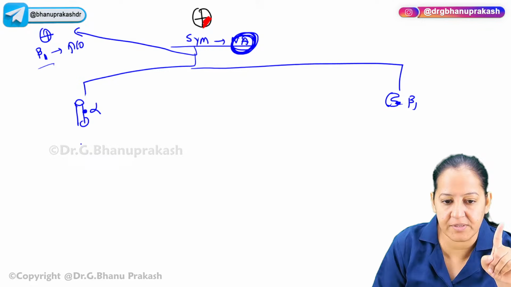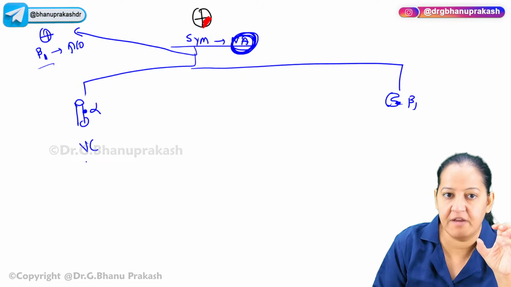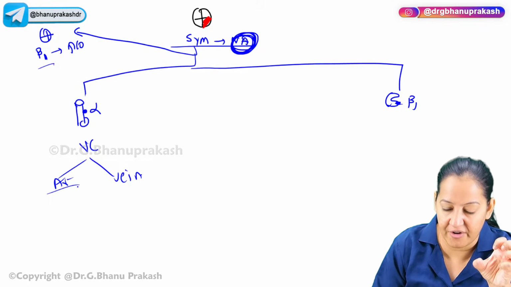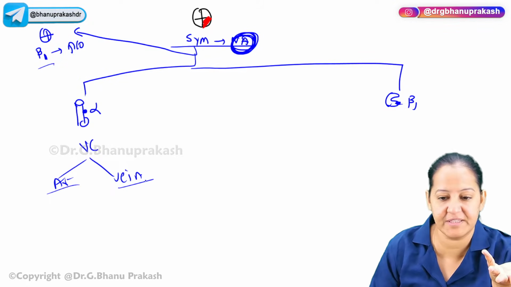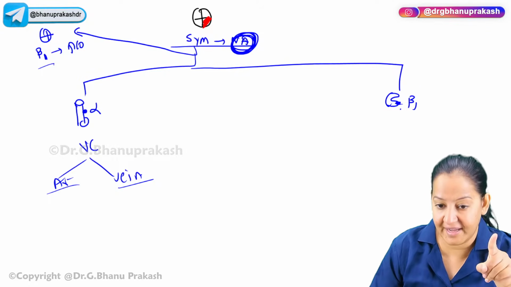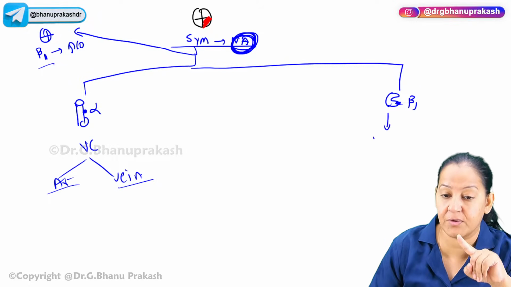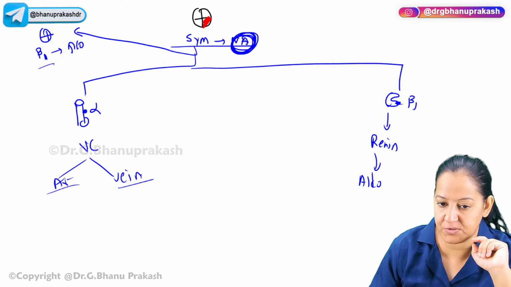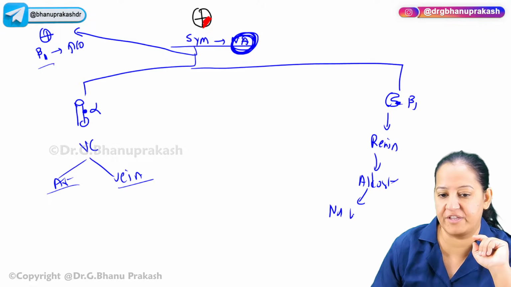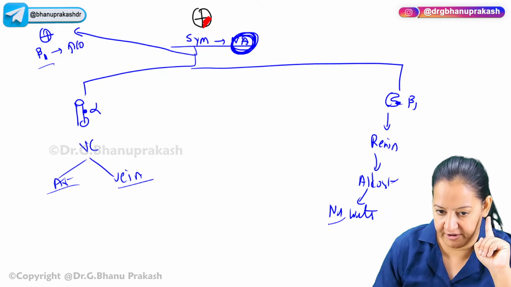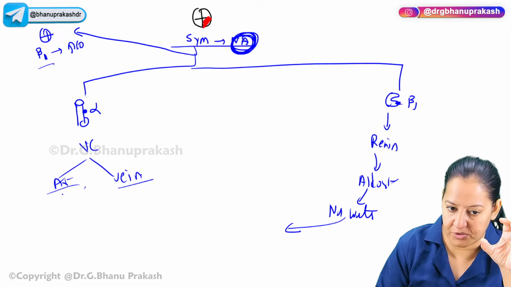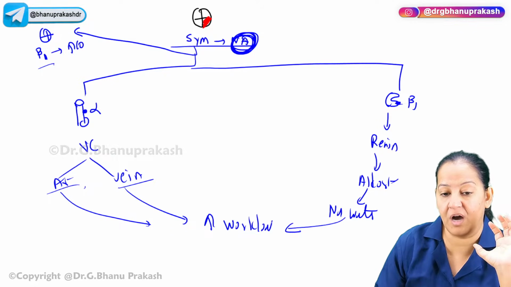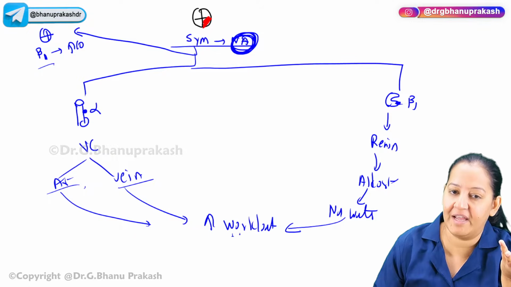Okay. Here it is causing vasoconstriction. Vasoconstriction of the artery as well as vasoconstriction of the vein, which is not a good thing. Vasoconstriction of the artery is increasing the afterload. Vasoconstriction of the vein is increasing the preload. It is not a good thing. And in the kidney, the beta 1 receptors are present. It is causing the secretion of the renin. What will the renin do? Renin will secrete the aldosterone. And what will the aldosterone do? Aldosterone will cause the sodium water retention. Because of sodium water retention, as well as arterial constriction, as well as venoconstriction, there is increased workload on the heart. And a failing heart will further fail. Already it was failing.